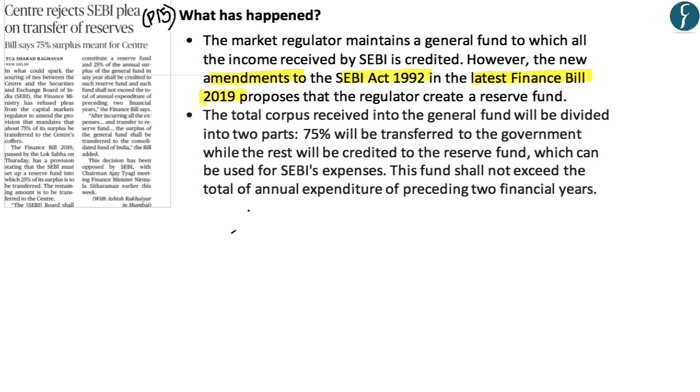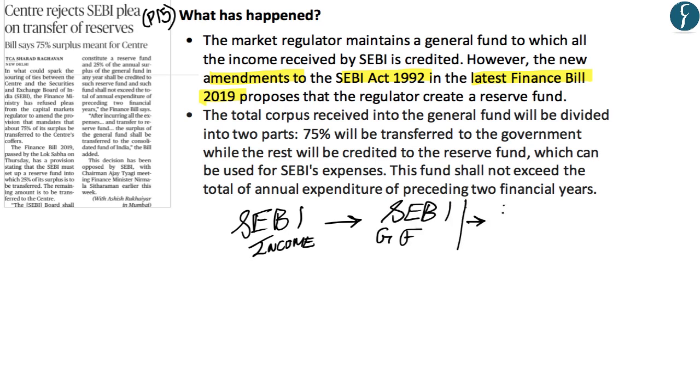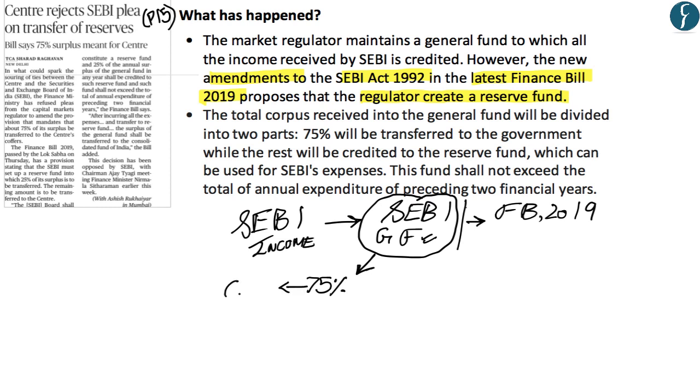Now what happens is that all the money which is earned by SEBI currently goes into the SEBI General Fund. However, what has been proposed in the latest Finance Bill of 2019 is that SEBI should now create a new reserve fund. Now what would happen under this is that the money which has been received by SEBI and is kept in its general fund would be divided into two parts. 75% of this money would now be required to be put into the Consolidated Fund of India, which means that it is going to be transferred to the Government of India. While the remaining 25% from the general fund would be credited by SEBI into a new reserve fund.